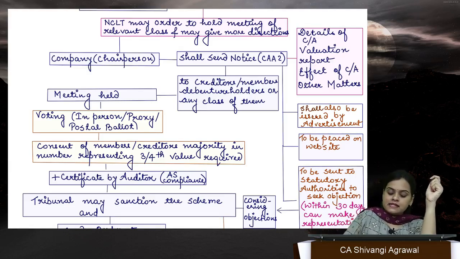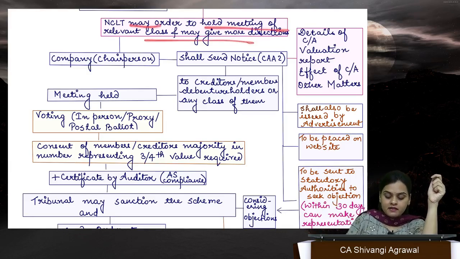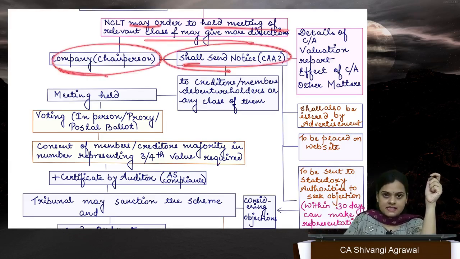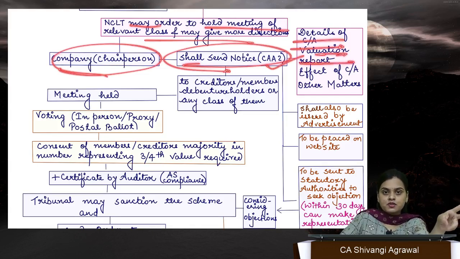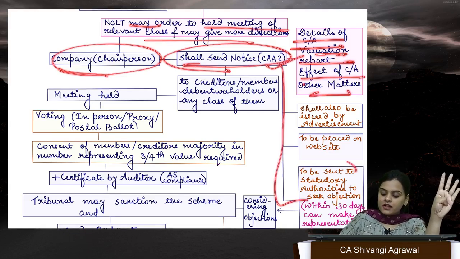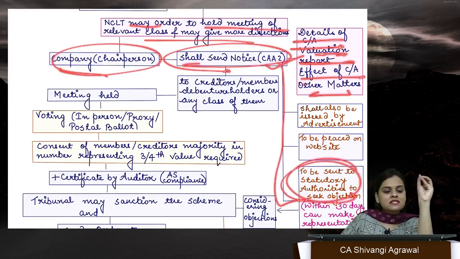Okay, so NCLT orders to hold meeting. Chairperson calls the meeting by sending notice. The notice which is sent to the members, to the creditors, is accompanied by the details of compromise or arrangement, valuation report, effect and other matters. At the same time, one notice is also sent to the statutory authorities.